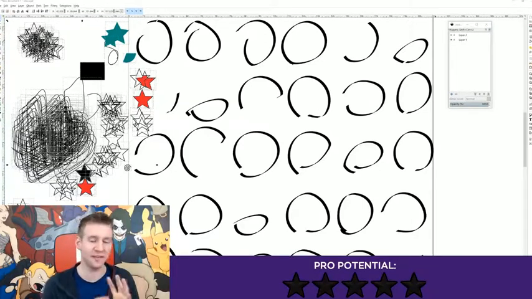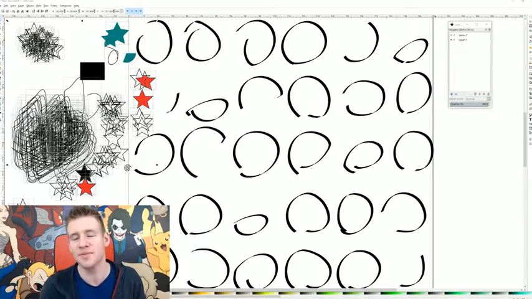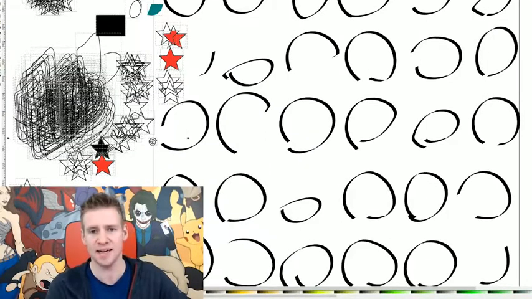Professional potential, I give it 1 star out of 5, simply because I guess you could make like clip art for a community newsletter that's aesthetically from the 90s. But from an art and illustration standpoint, this is hideous and unintuitive and horrible, and I want to turn to alcohol.